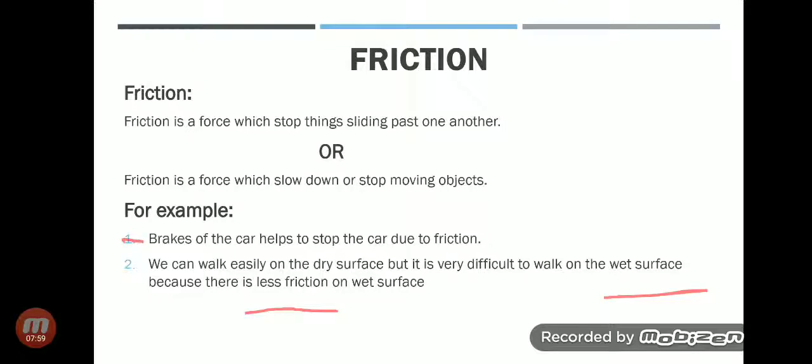What is friction? Friction is a force which stops things sliding past one another, or friction is a force which slows down or stops the moving objects. For example, brakes of the car help you to stop the car due to friction. And number two, you can walk easily on the dry surface because there is more friction. But when you try to walk on a wet surface, you cannot walk easily. This is because there is less friction there.